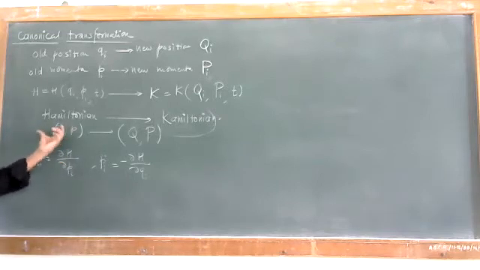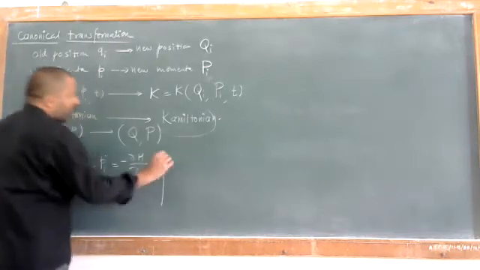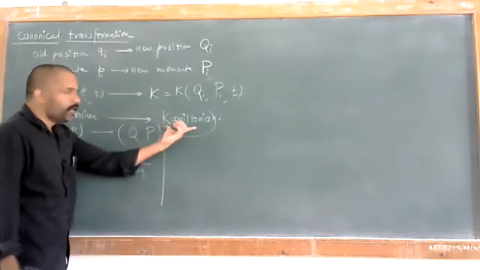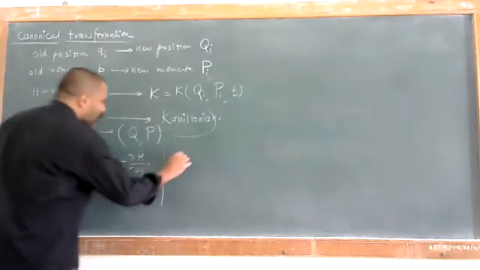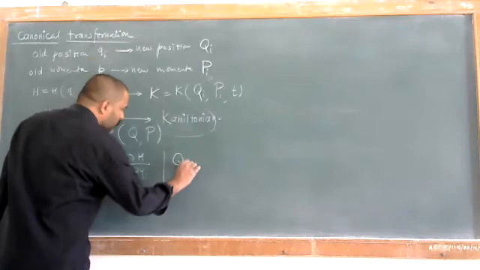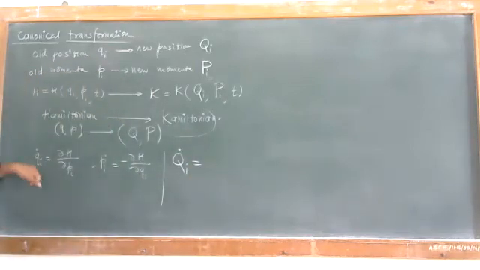If this transformation is said to be canonical, then the new Hamiltonian must satisfy the equations of the same form. Small qi dot is equal to ∂H by ∂pi.